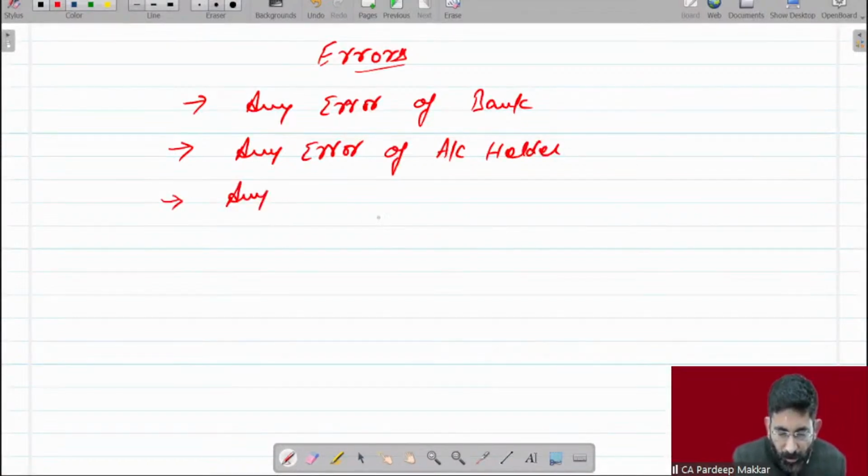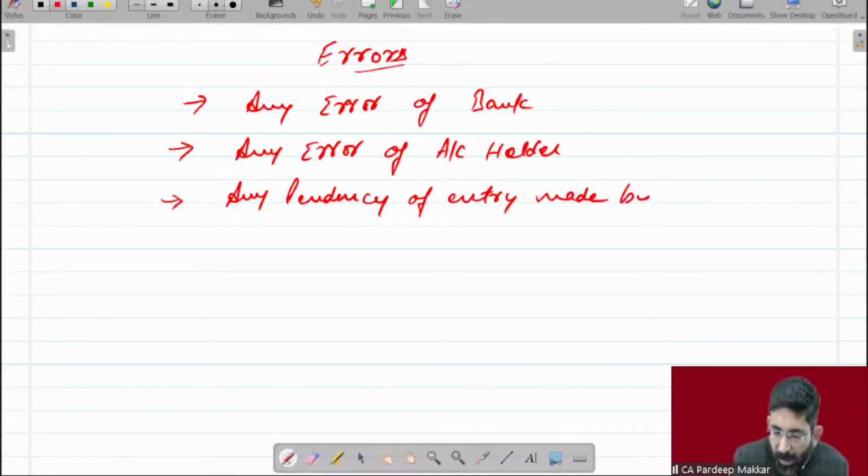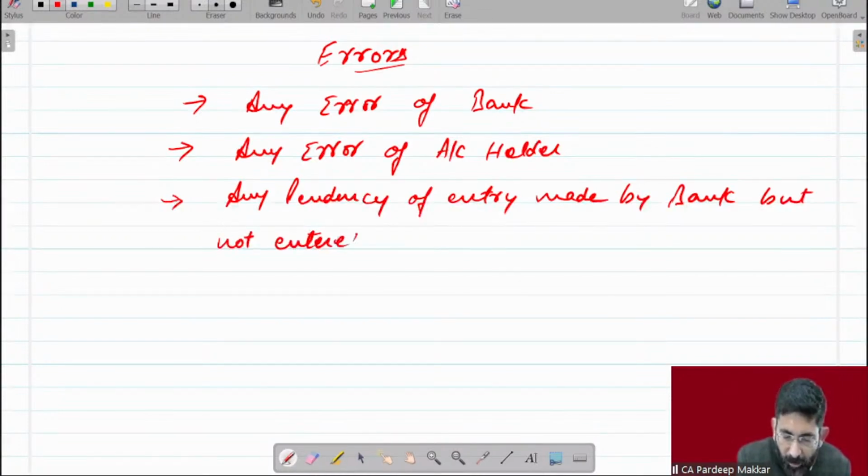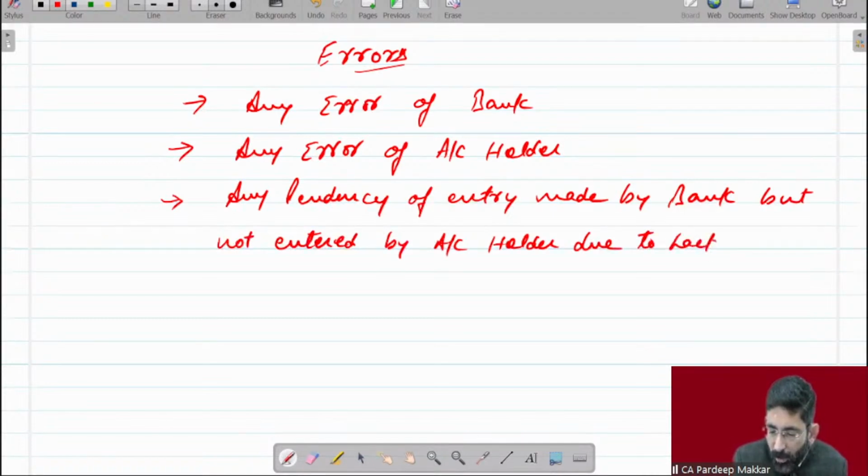Any pendency of entry made by bank but not entered by account holder due to lack of information or omission.